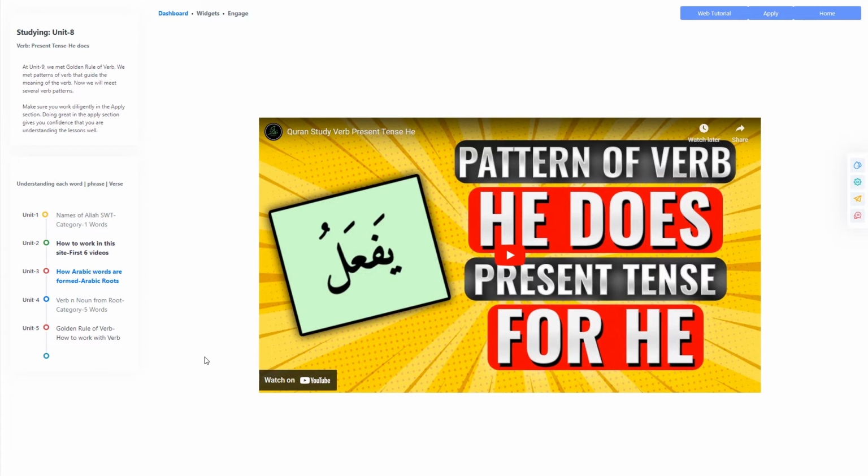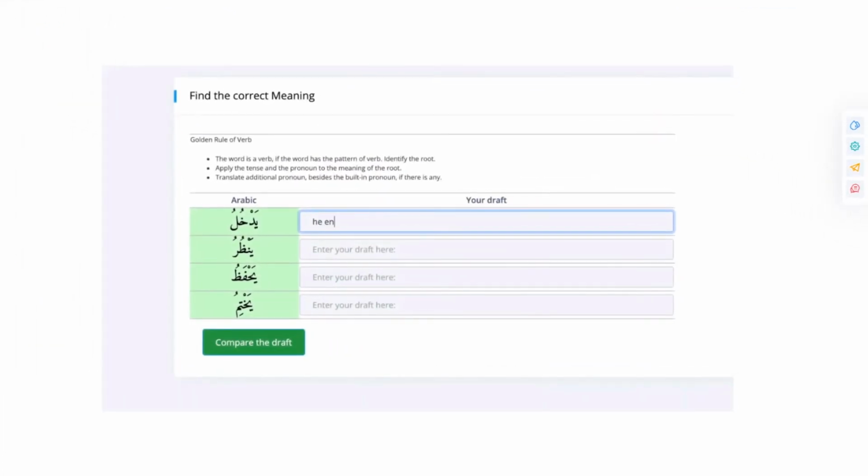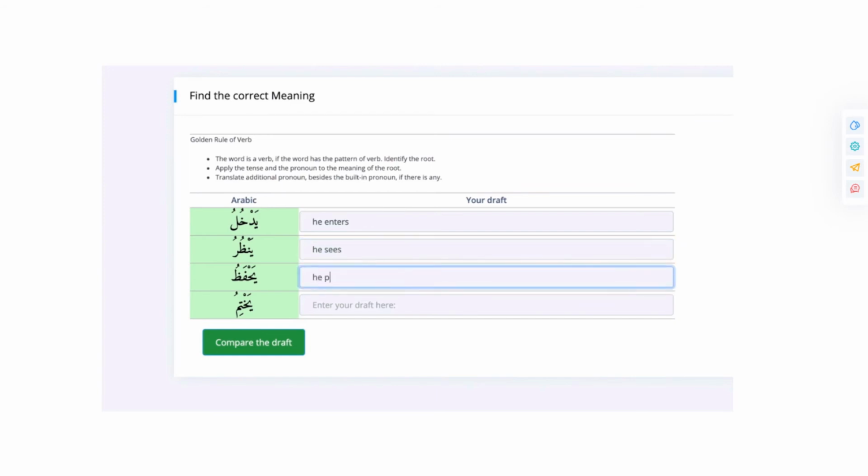Number 16. Quick study. There will be students who will diligently work with each quiz. For others, quick study is strongly encouraged. Quick study means you can skim lessons quickly or skip some quizzes. How do you know your quick study is good enough? If you are doing good with quizzes, please know you understood the concept. If you are doing good with the translation of the verse, your learning process is effective, even though you skipped and skimmed. You can always revisit the lesson if needed.